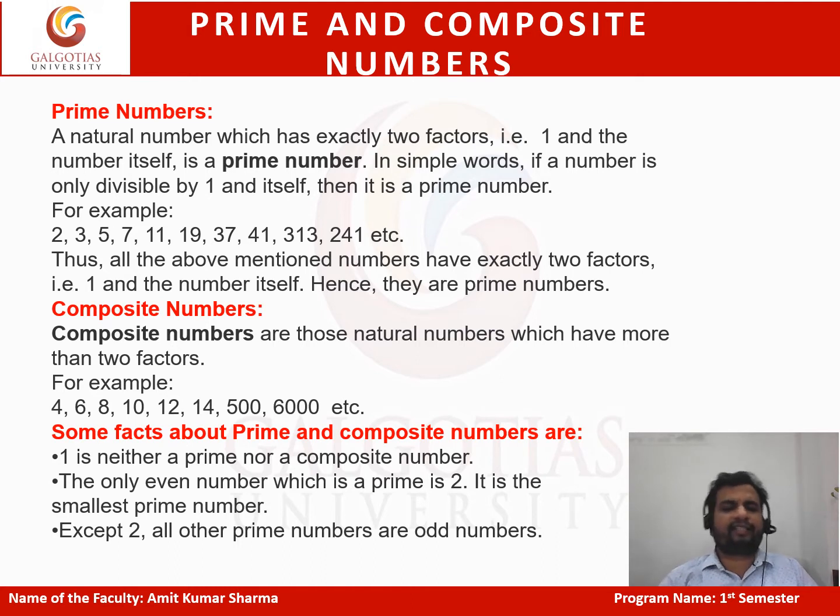Here we can discuss some facts about prime and composite numbers. First is 1. 1 is neither a prime number nor a composite number. 1 is a special case. Second, there is only one even prime number, that is 2. And it is also the smallest prime number. 2 is the smallest prime number and 2 is the only even prime number. Apart from 2, all the prime numbers are odd.